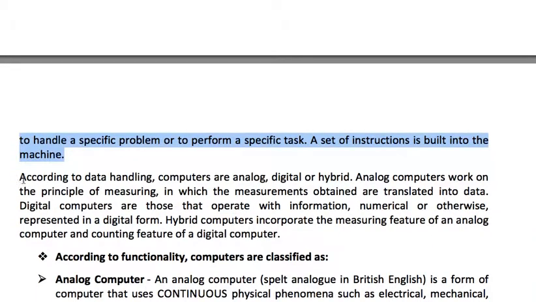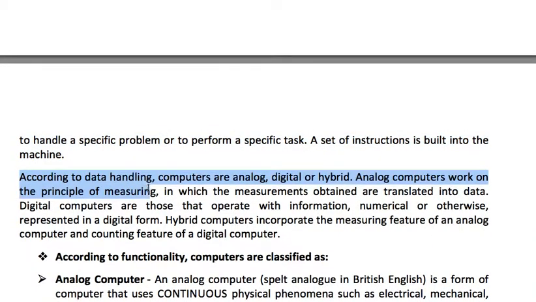Now we'll be talking about according to data handling. So according to data handling, computers are analog, digital or hybrid. Three types are there: analog, digital or hybrid. According to data handling means as per the system of data handling.